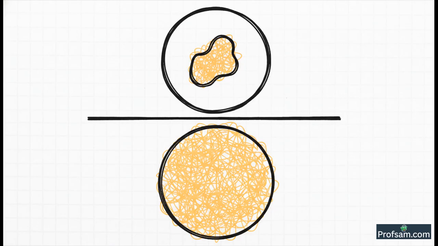The top part, the numerator, P of E intersection F, is simply the probability of what we want happening inside our new, smaller universe. And the bottom part, the denominator, P of F, is just the probability of that new universe itself. Simple, no? It's just a ratio.